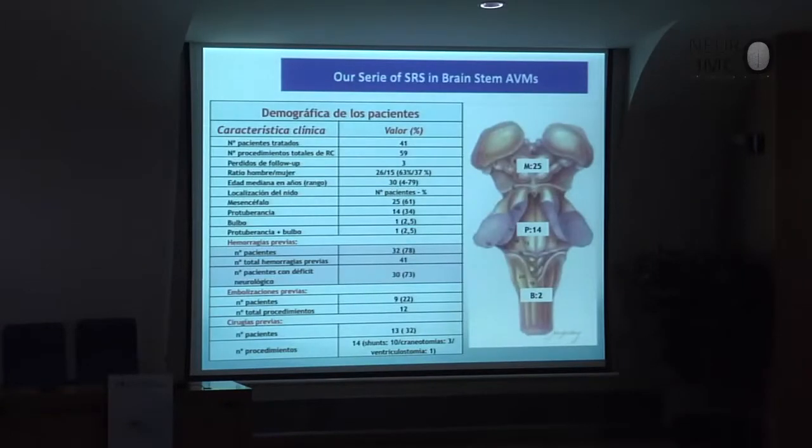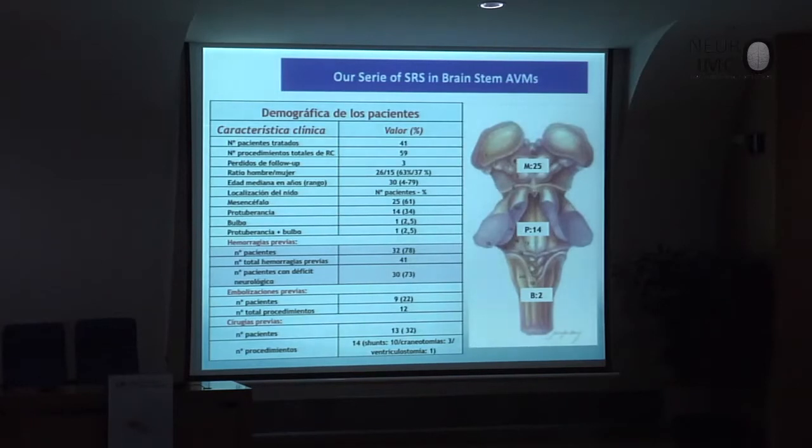Dr. Luis Lorenzana made a very interesting study in our group about the radiosurgery of brainstem AVMs. We have a very high number of patients, 41.